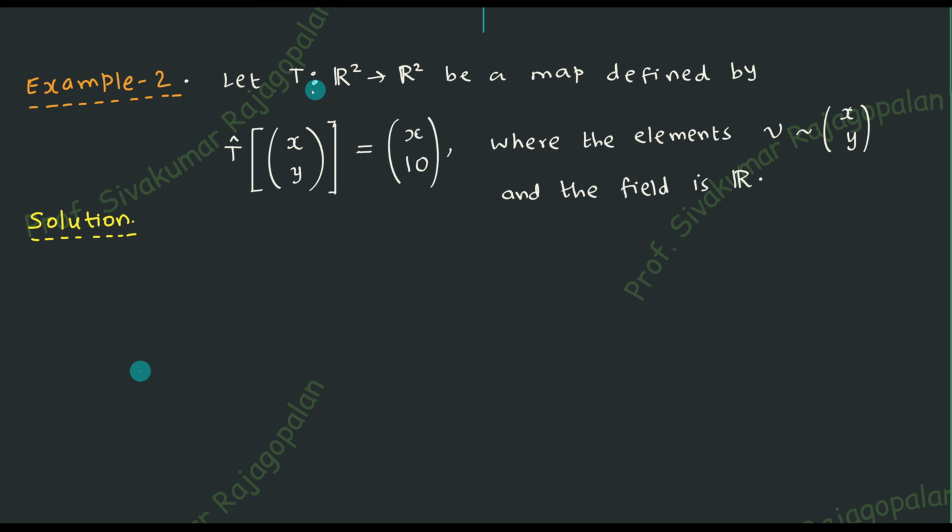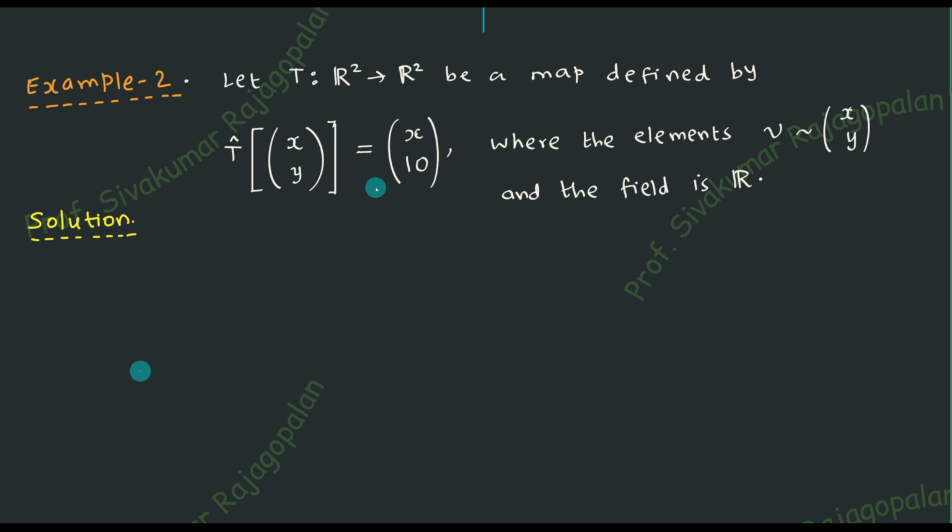You are going to have a transformation, that's fine. Input has two elements, that's fine. Output will also have two elements, that's also fine. But what is not clear here is the operator T itself. In the last example, the operator was a square matrix ABCD, that was clear. But now in this problem, if you ask what the operator T is, it is not clear.